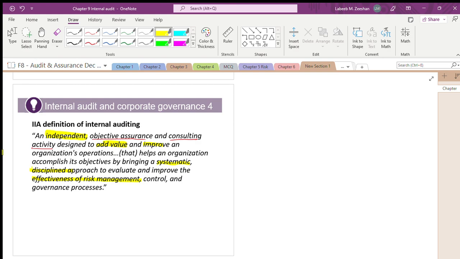They are very systematic and disciplined, because the internal auditor works on manuals. The moment you talk about industry procedures, they will work on procedures.